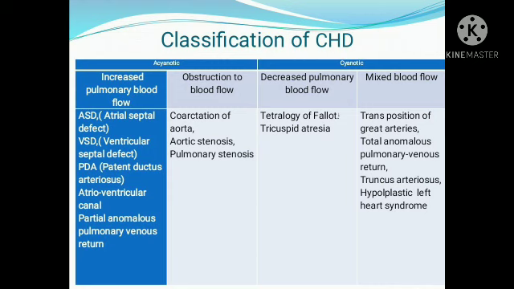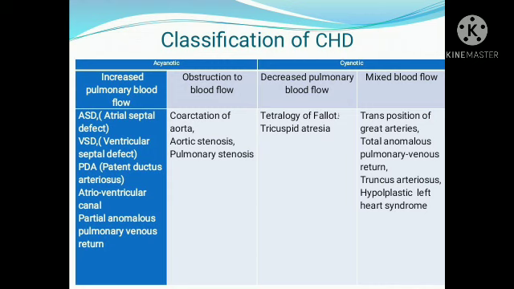Next is pulmonary stenosis. In aortic stenosis, blood is not able to pass from the left ventricle to the aorta. Pulmonary stenosis, what happens? Pulmonary stenosis means there is a narrowing of the pulmonary artery.